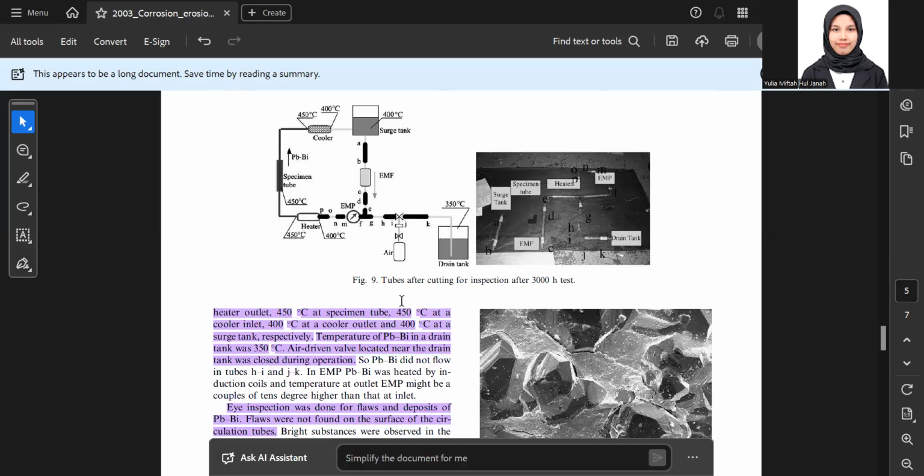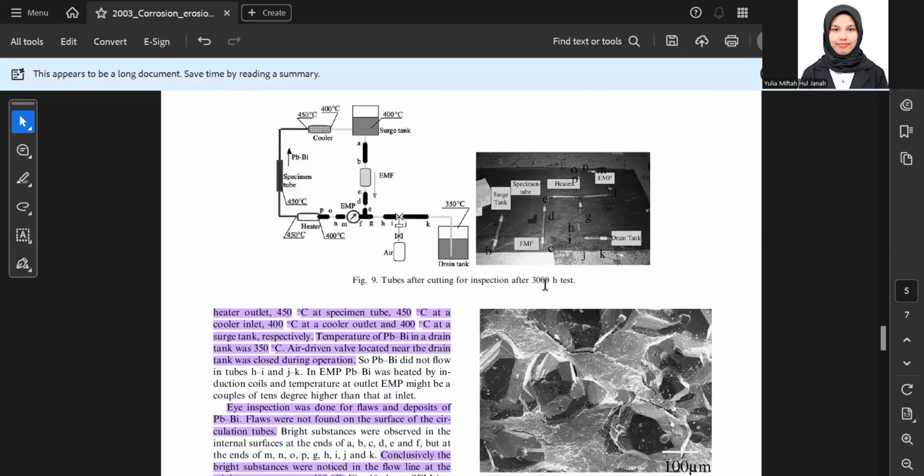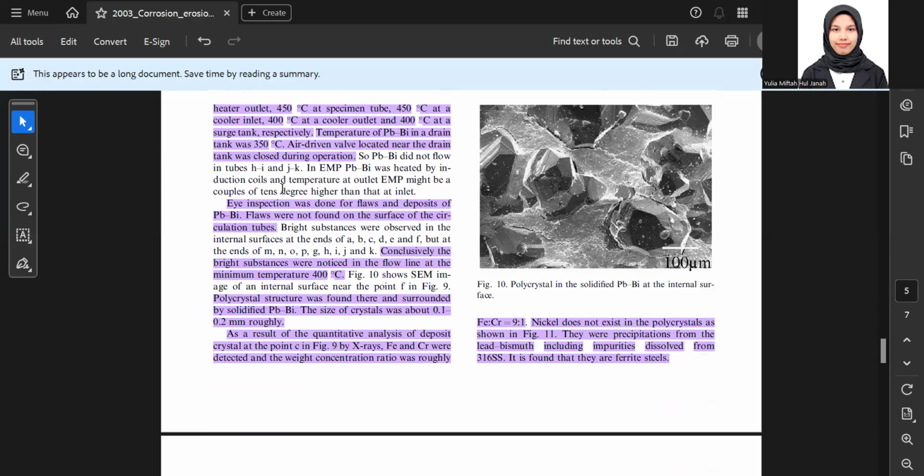So these tubes were cut for inspection after the 3000 hour test. An inspection was done for flaws and deposits of PBI. Flaws were not found on the surface and inside of the circulation tubes.